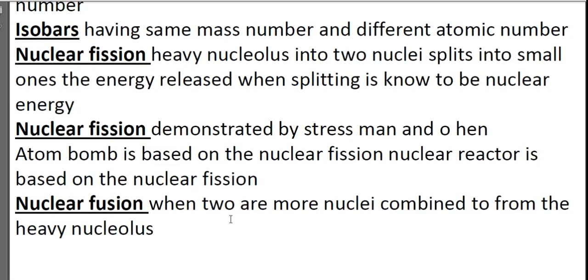Nuclear fusion is when two or more nuclei combine to form a heavy nucleus.